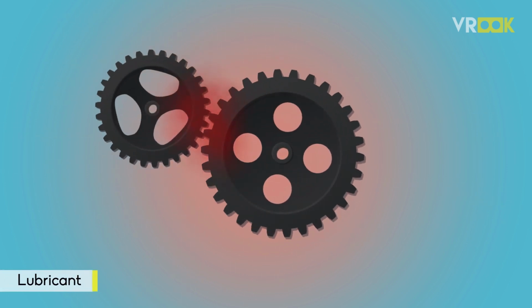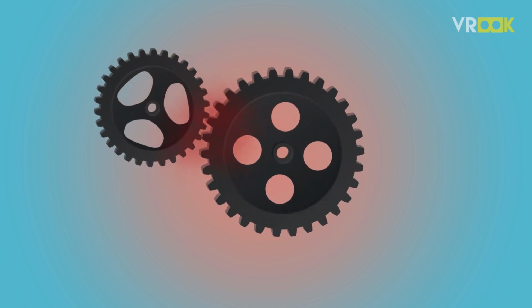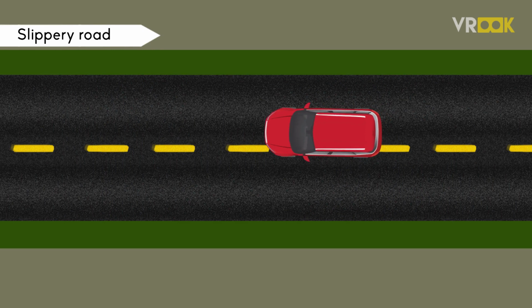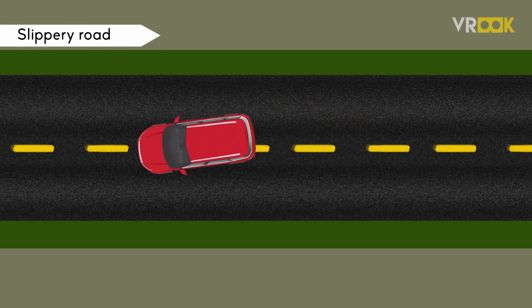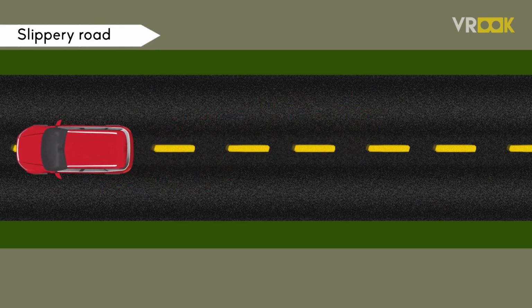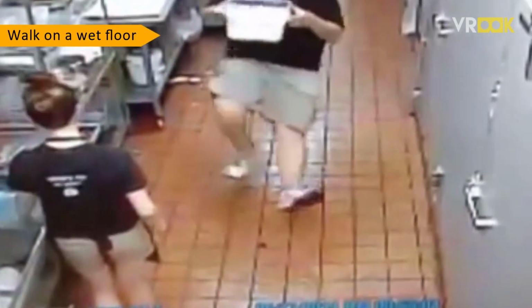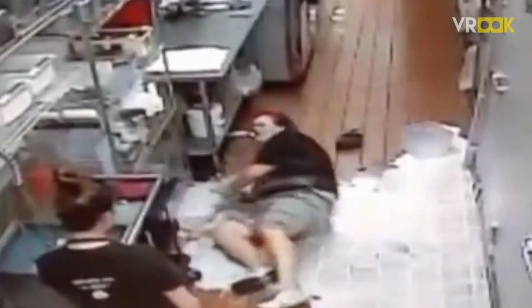It is a bigger problem when we don't have the proper friction. If the road is slippery, you may not get the proper traction and lose control of the car, which can be very dangerous. It is the reason why you fall when you walk on a wet floor, because the friction will be very less. So this is it about the introduction to friction.